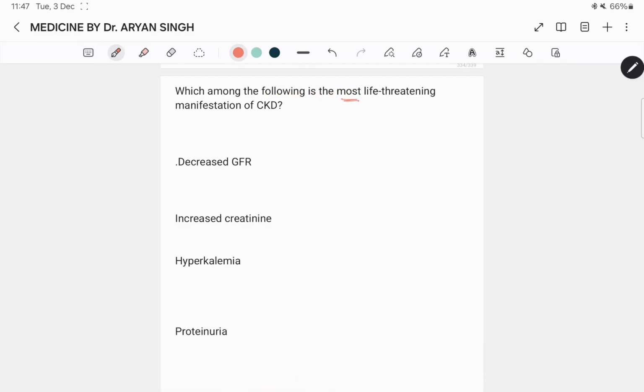Which among the following is the most life threatening manifestation of CKD? Decreased GFR, increased creatinine, hyperkalemia and proteinuria. The best answer here is hyperkalemia, because according to the given options, it is the most life threatening complication of chronic kidney disease, as it can result in cardiac arrhythmias and sudden death.